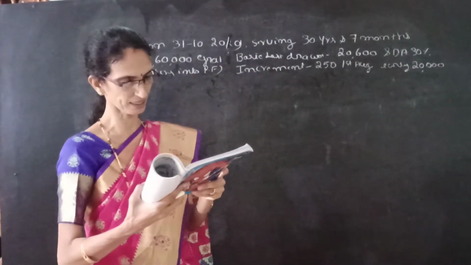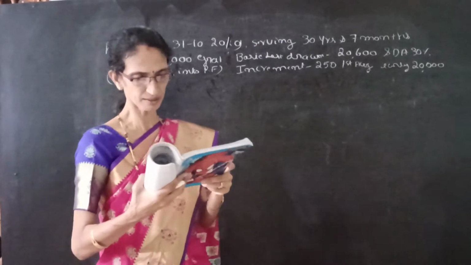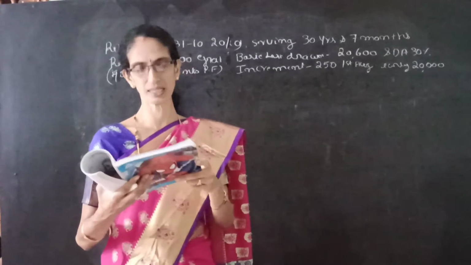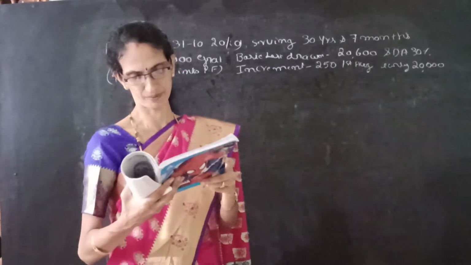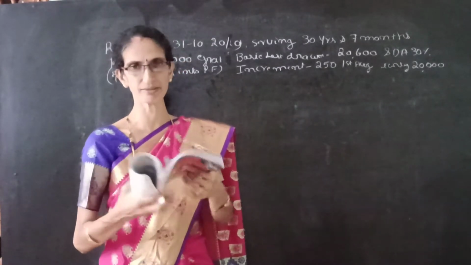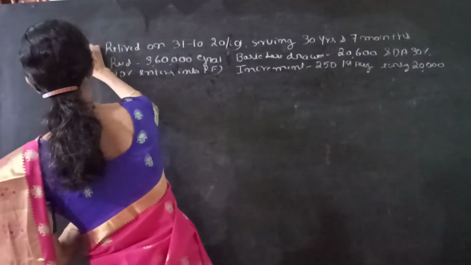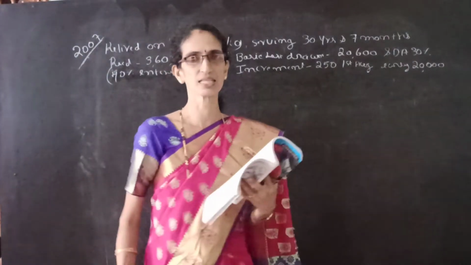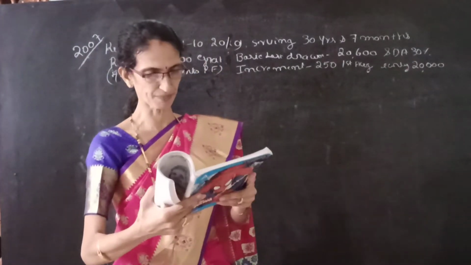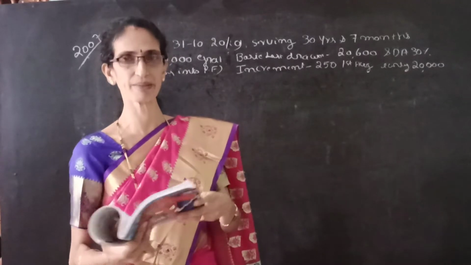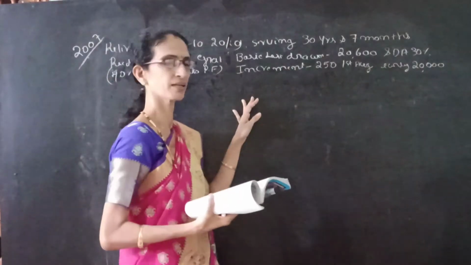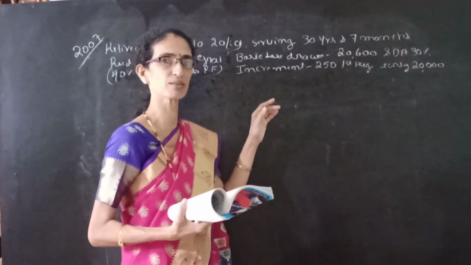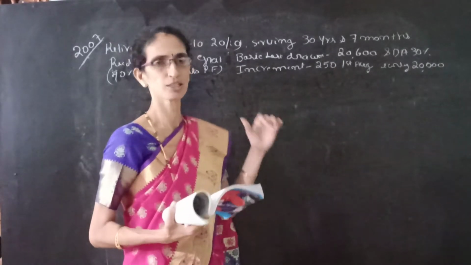Rakesh is covered under the Payment of Gratuity Act. So it is given, we have to calculate only for the covered under the Payment of Gratuity Act. Find out his taxable gratuity. This problem appeared for the year 2007. So in this problem it is given, we have to calculate the gratuity following the first step, that is Rakesh is covered under the Payment of Gratuity Act. But for our information and knowledge, we can calculate both if it is covered and not covered.